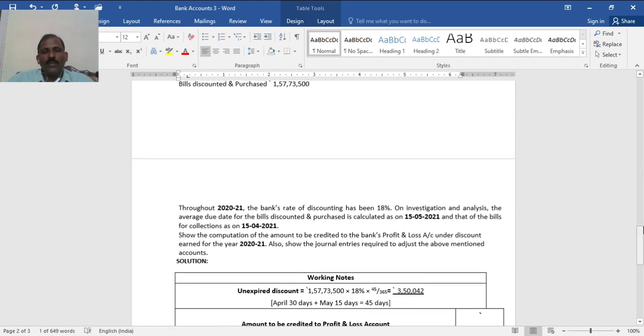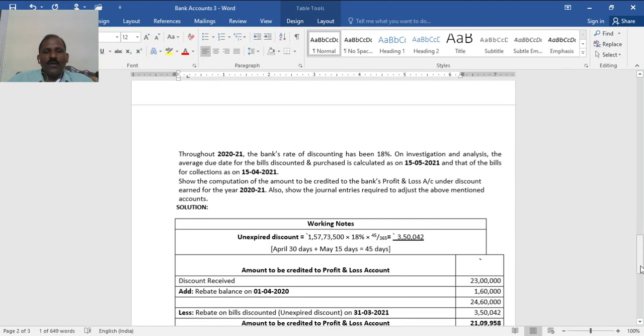Throughout 2021, the bank rate of discounting has been 18%. On investigation and analysis, the average due date for the bills discounted and purchased was calculated as 15th May 2021, and that of the bills for collection as 15/4/2021. Show the computation of the amount to be credited to the bank's profit and loss account under discount earned for 2021. Also show the journal entries required to adjust.